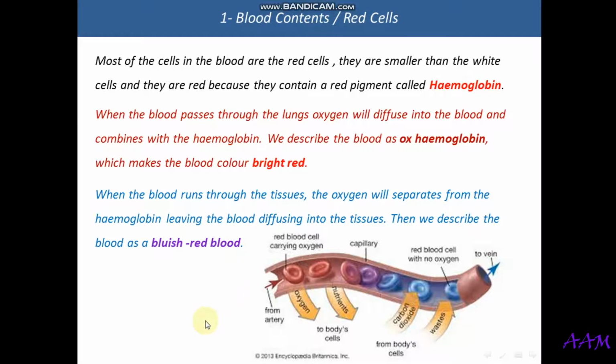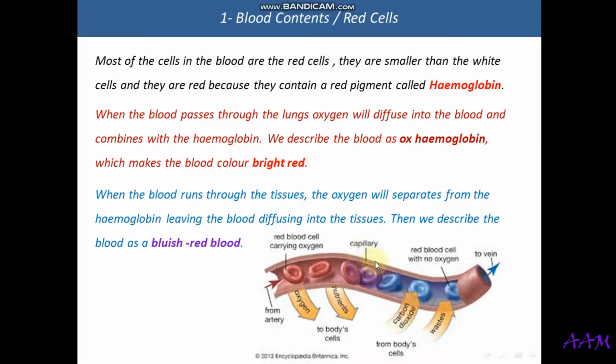Now, as you see here, the blood comes from the lungs, and it is bright red. Here the oxygen is combined with the hemoglobin. The oxygen separates from the hemoglobin into the body tissues, and as it moves around, the carbon dioxide diffuses in the opposite operation from the body tissues to the blood, which turns blue and goes back again to the lungs to be filled up with oxygen.